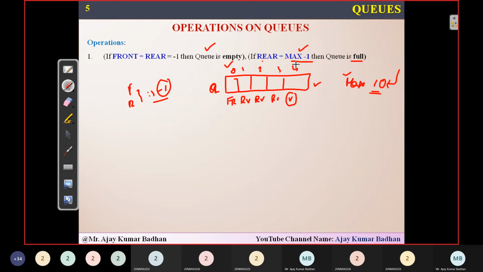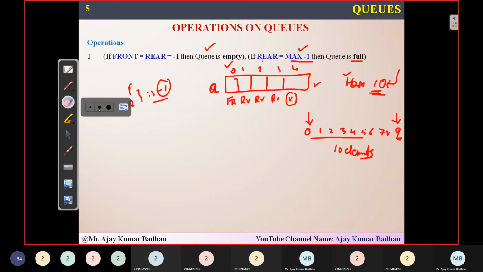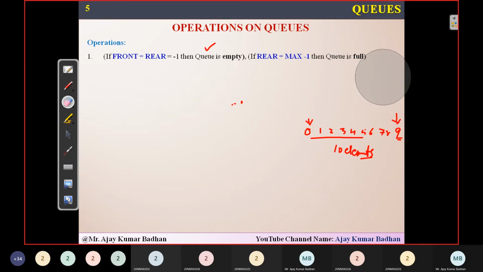I think you might have understood why max -1. What is the maximum total number of elements? I can take 10. But in arrays, the index is represented from 0, so it will go like this, and finally it will stop. A total of 10 elements I can insert, but since I'm representing them from 0, the index stops at 9. That's why rear equal to max -1. So 0 to 9, that is a total of 10 elements I can insert. I hope you get it.